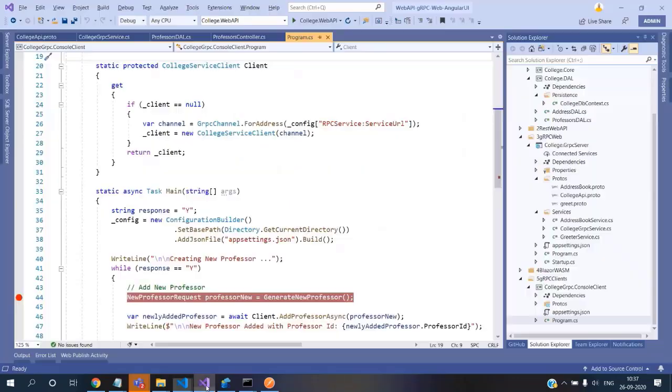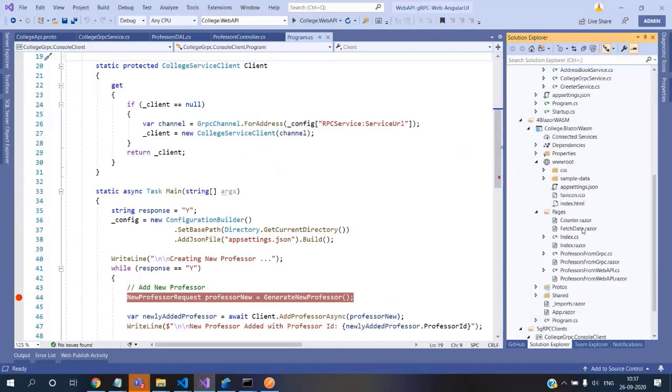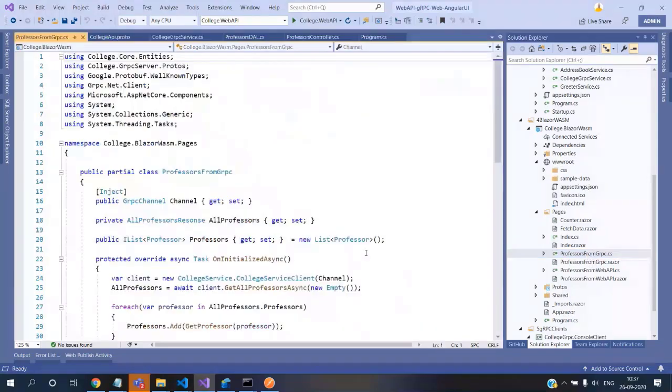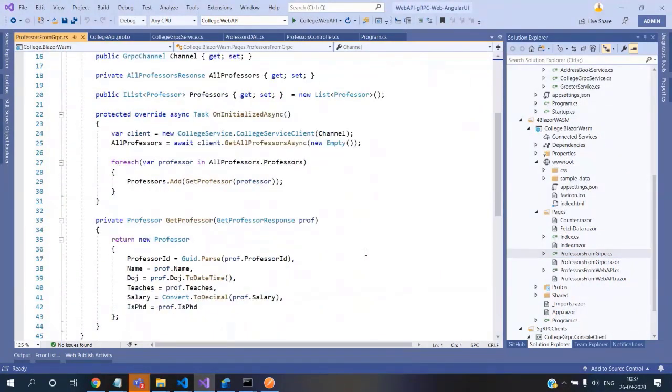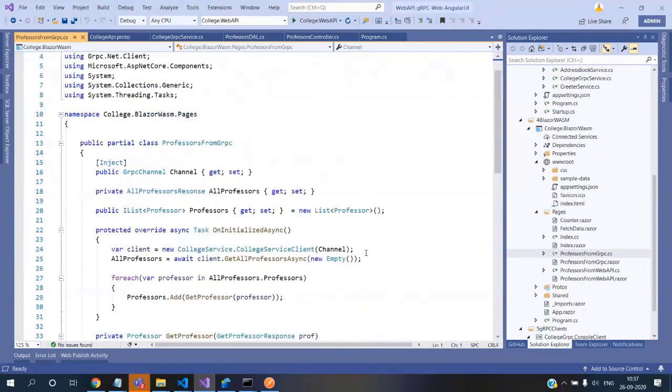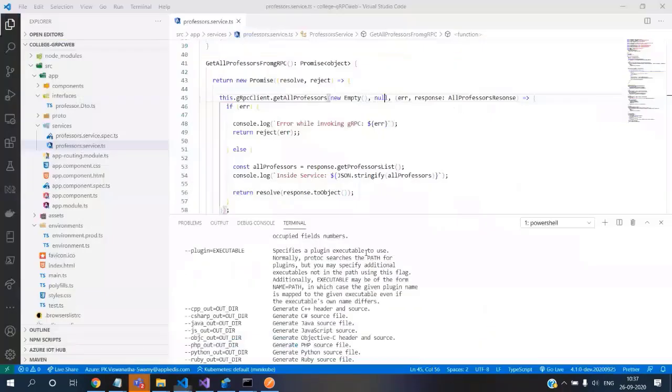If I am not wrong, we have passed it from the Blazor WASM, I assume. I remember we passed that metadata somewhere. Oh, in logging and errors, there we pass the metadata. In that session, we passed it.